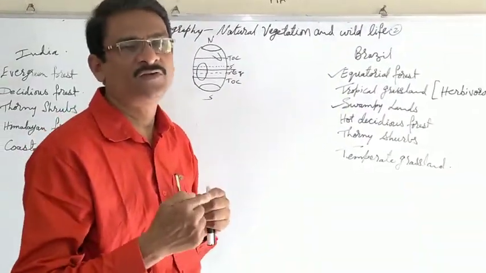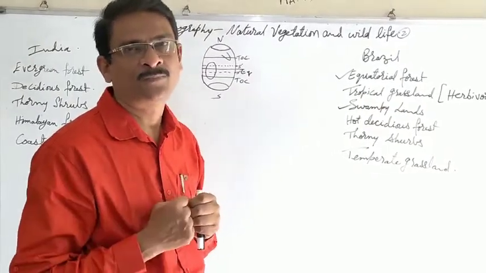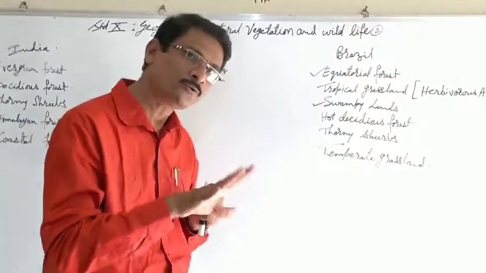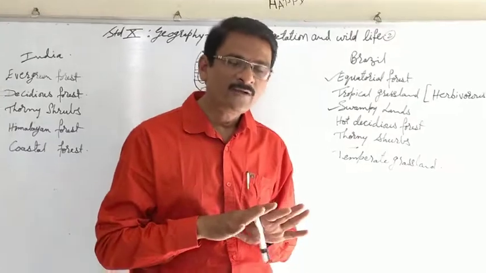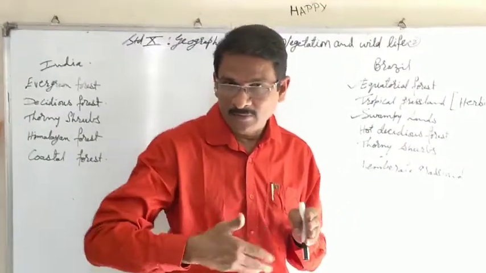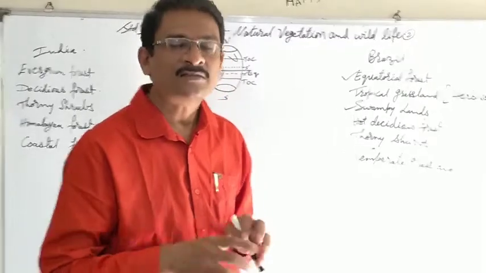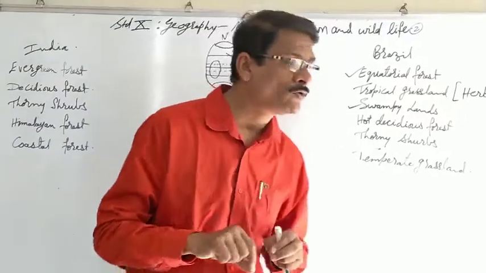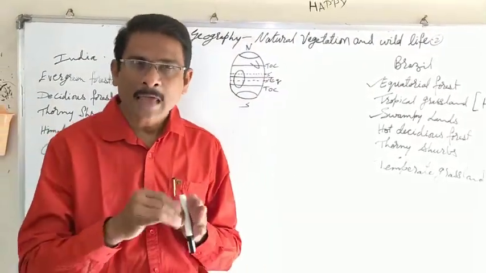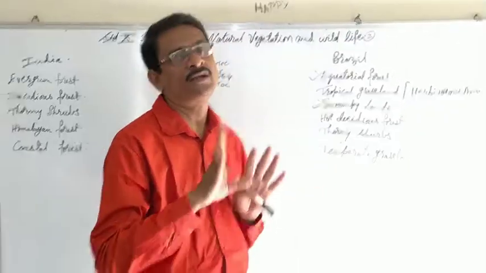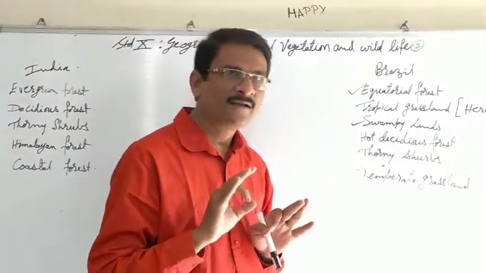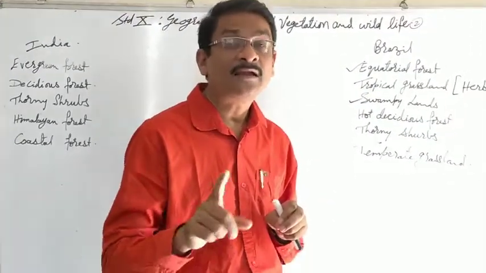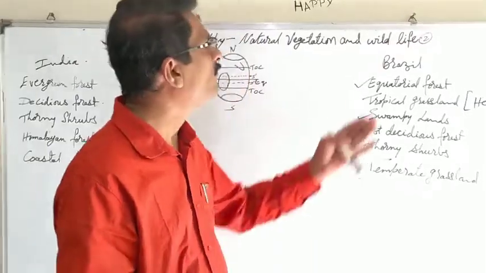Now, Brazil is also facing the same problems as India is facing. Industrialization started in India prior to Brazil, but even today, as industrialization is gaining momentum in Brazil, Brazil is also facing the problem of deforestation. Brazil is also facing the cutting down of trees, and because of that, it is having a negative impact on climatic conditions. Naturally, the negative impact on climatic conditions will also affect the living habitats of the wildlife.